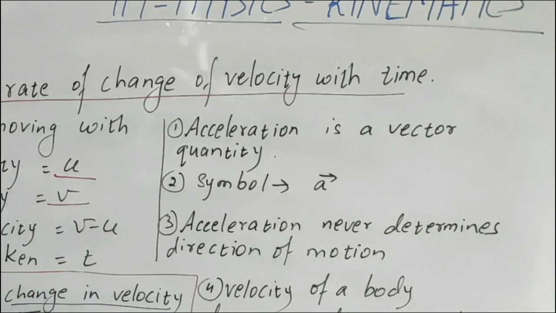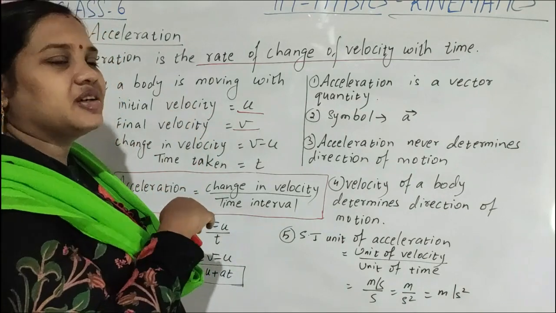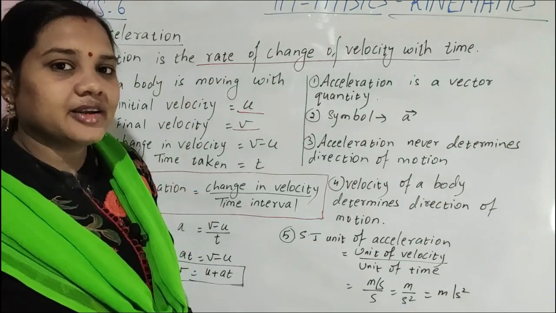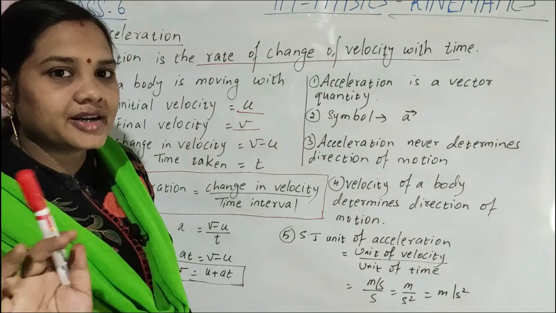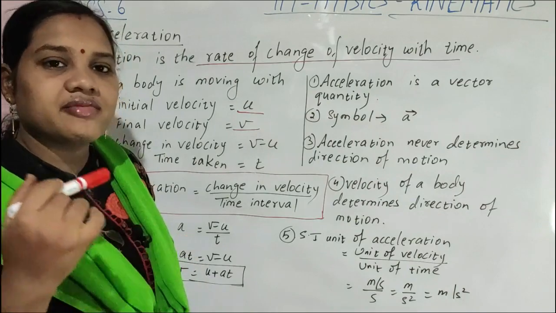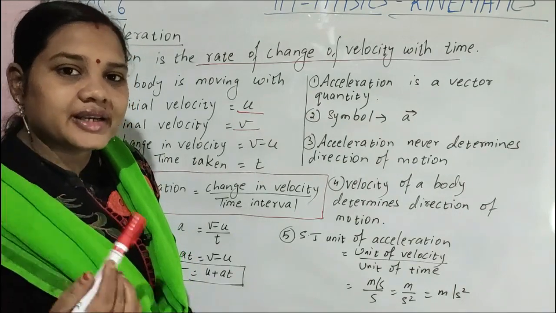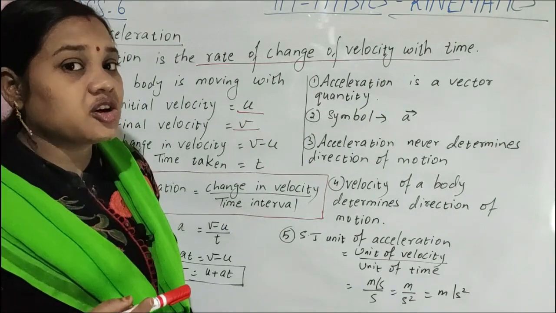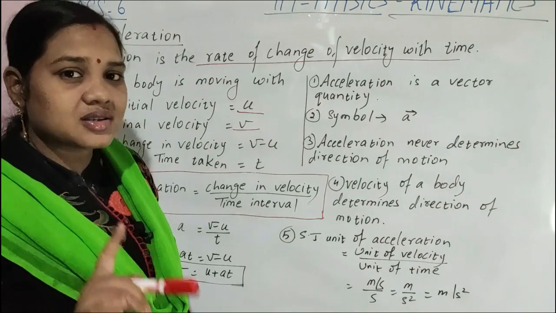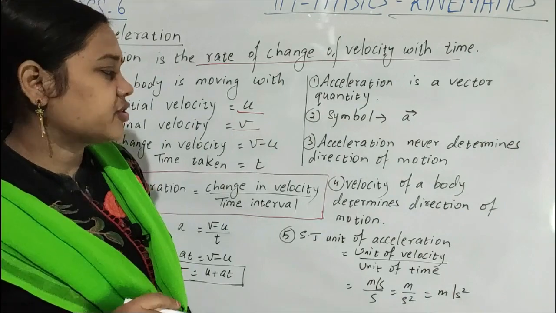Acceleration never determines direction of motion. We have positive acceleration and negative acceleration, but they do not determine the direction of motion. Positive acceleration means velocity increases with time. Negative acceleration means the velocity of the body decreases with time. But positive or negative acceleration never determines the direction of the motion.